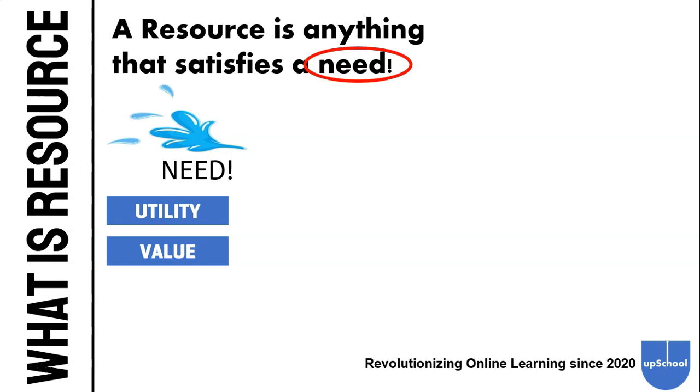Water satisfies the utility, obviously, of drinking, and water has so much value in today's world. That makes water a very important resource. Other things like toys are not a resource because it's more of a want, and it does not have utility, it does not have value. It satisfies a want, not a need, so that makes a toy not a resource.